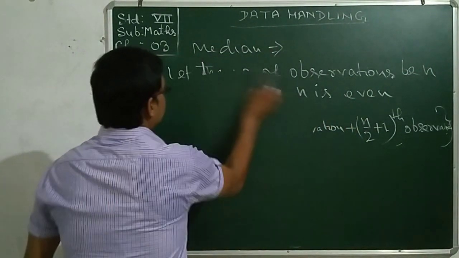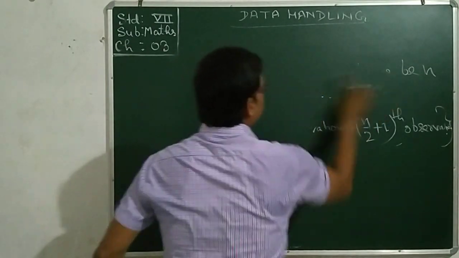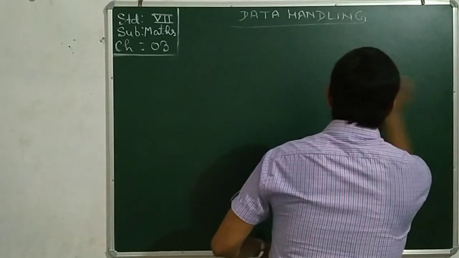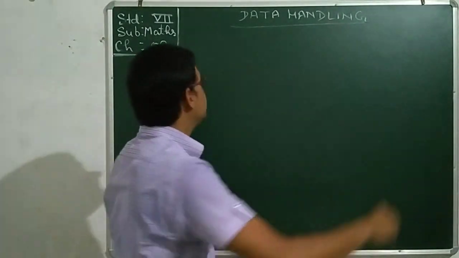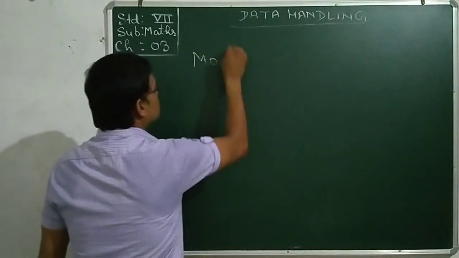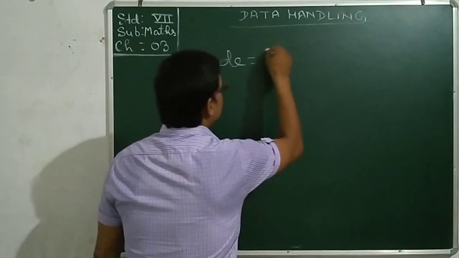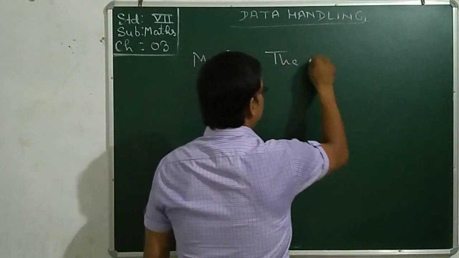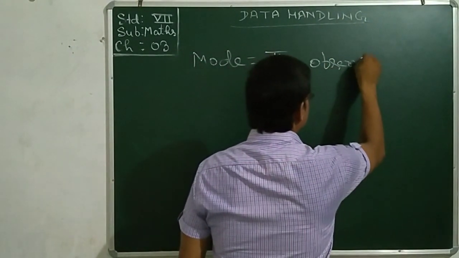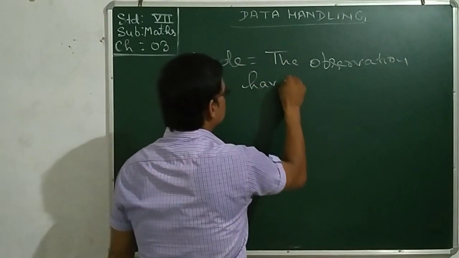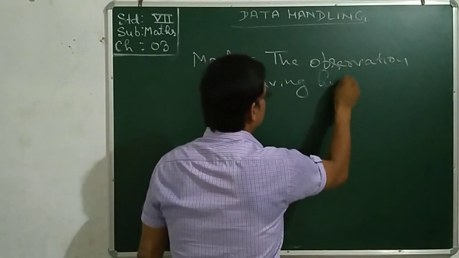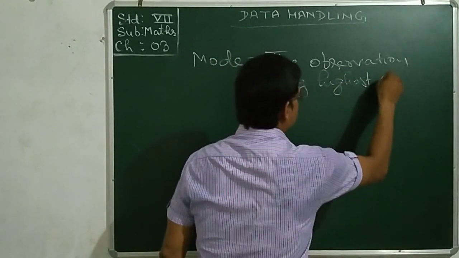And now come to the mode. The mode is simply the data having the highest frequency. Mode equals the observation having highest frequency.